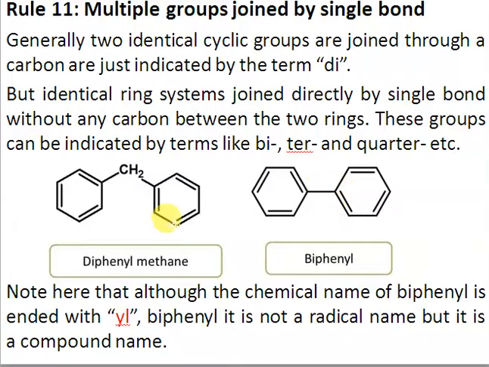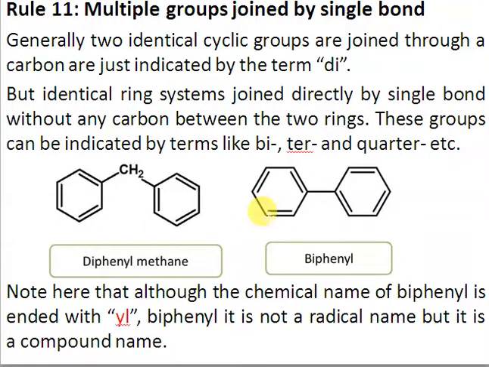In this example, since these 2 phenyls are separated by a carbon, we say diphenyl methane, because 2 phenyls are attached to the methane, right? So the di term is used if cyclic groups are attached to a carbon. These are attached to a carbon here, so we'll use the term di. In this case, the name will be diphenyl methane.